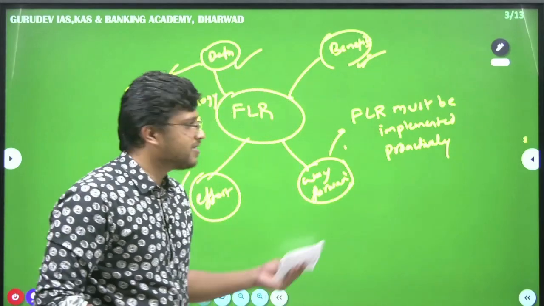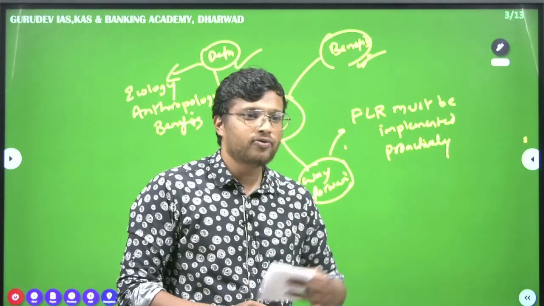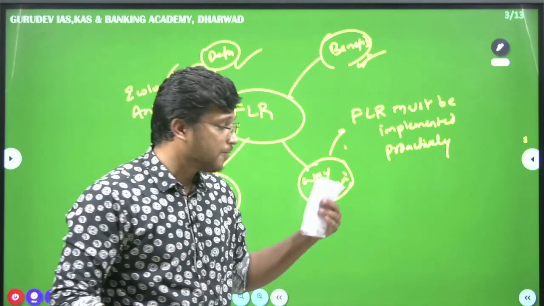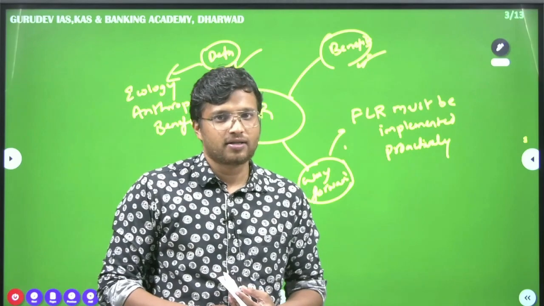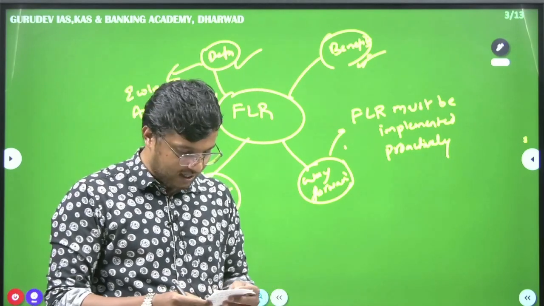We see reports every day in the newspaper about how encroachment of forest land is taking place. So FLR, the forest landscape restoration, has to be taken up proactively.